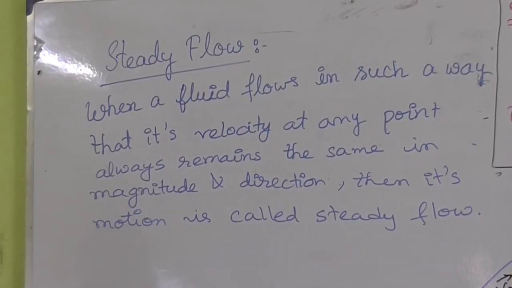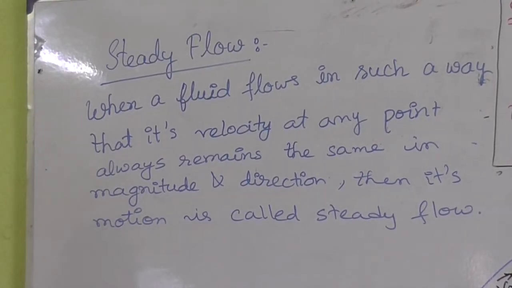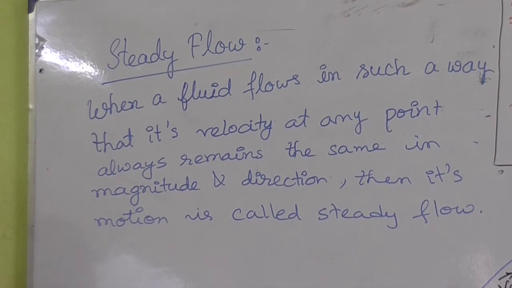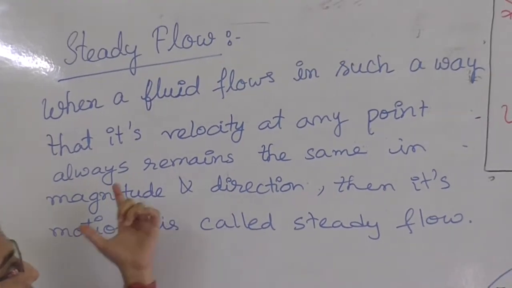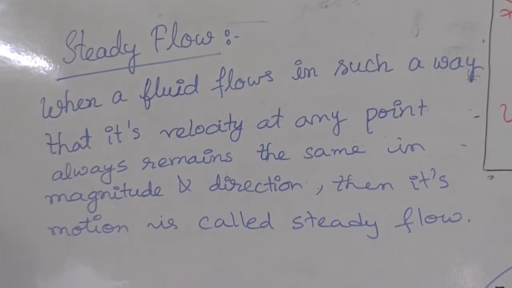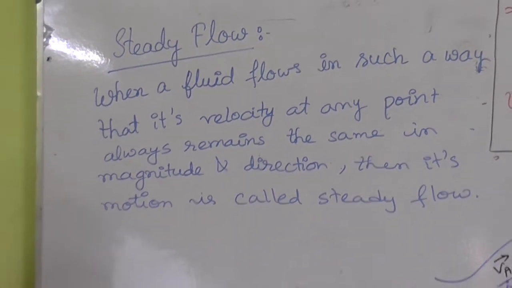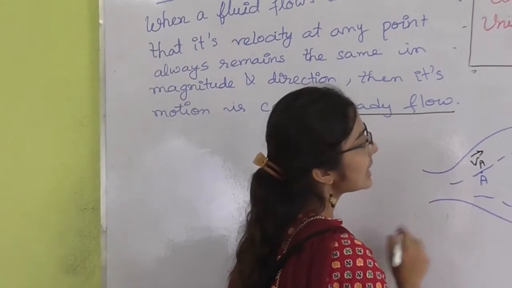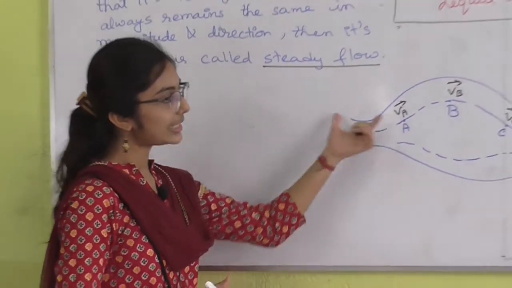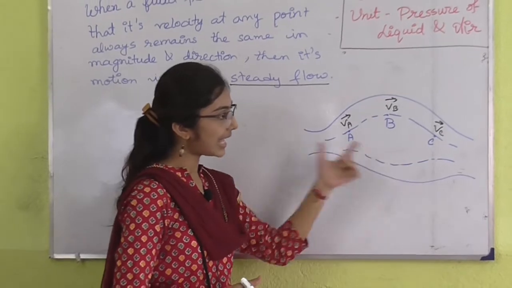Now we are going to discuss the steady flow of liquids. When a fluid flows in such a way that its velocity at any point always remains the same in magnitude and direction, then the flow of liquid is known as steady flow. Suppose the liquid is flowing this way.